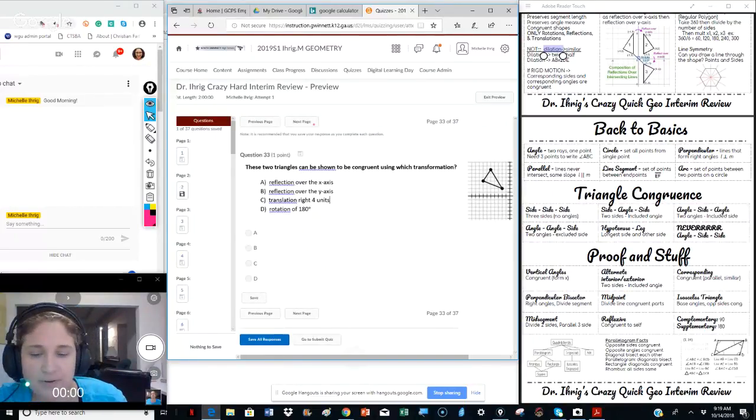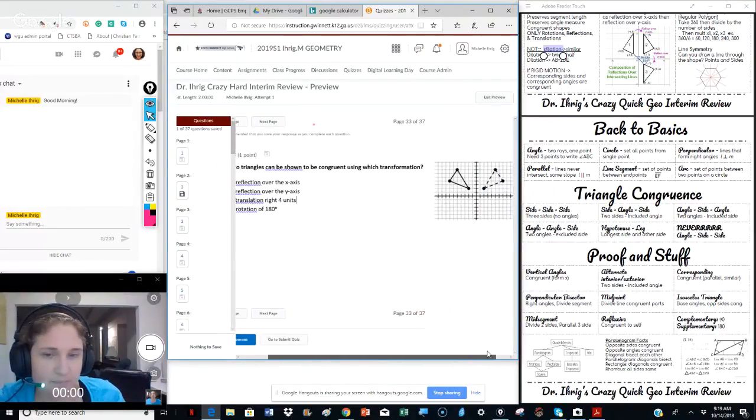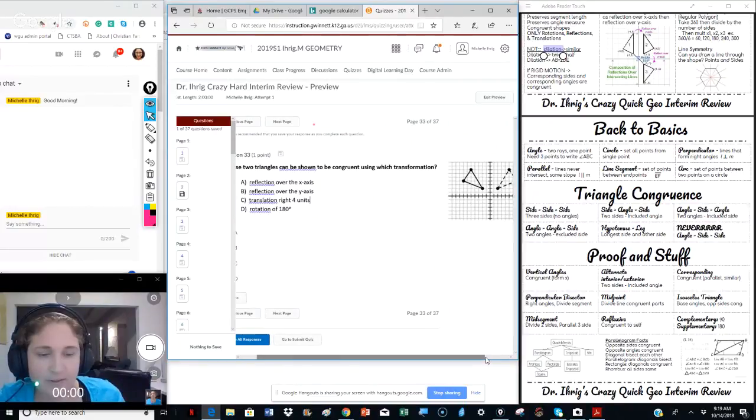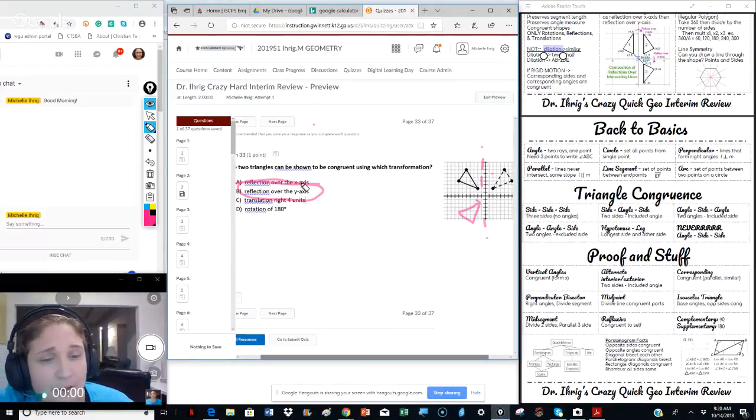Which can be shown with these following two transformations. A reflection over the x-axis would make it down here. A reflection over the y-axis is correct. A translation of 4 units means that it just slid over 4, so it didn't change orientation. This one, it clearly flipped. A rotation of 180 would put it down here. So that's why it's reflection over y.